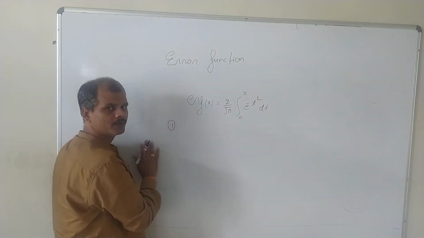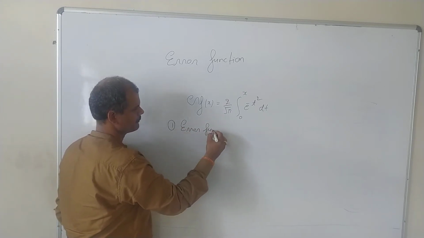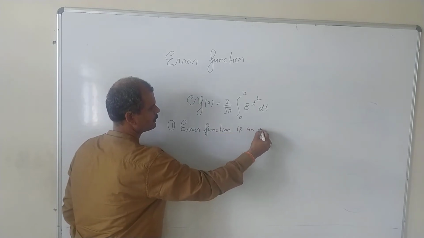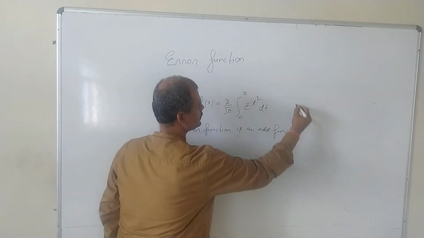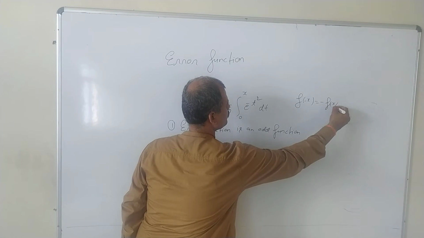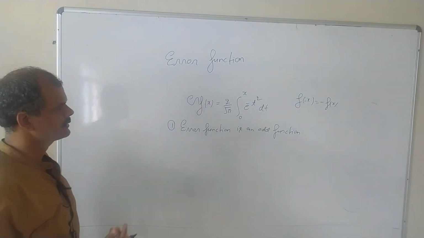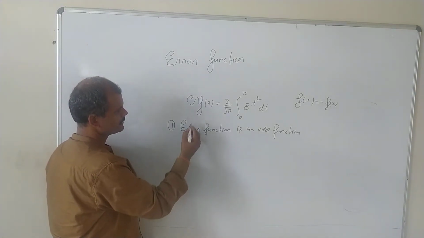The first property we have is that the error function is an odd function. Odd function means f of minus x equals minus f of x. If you replace x by minus x, we get minus of f of x. So let us see this one.